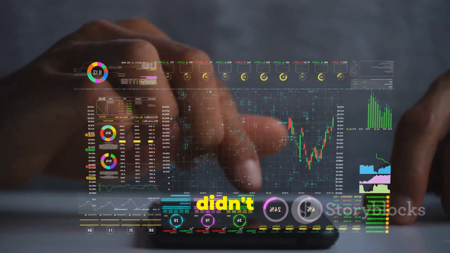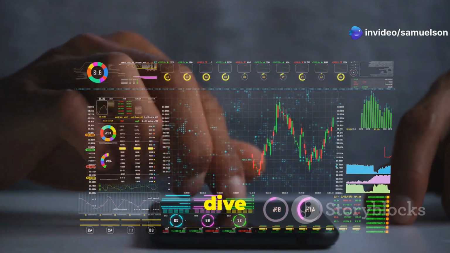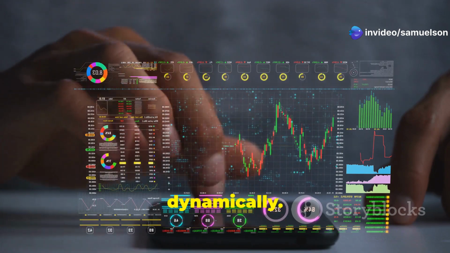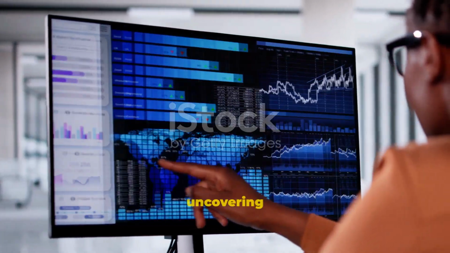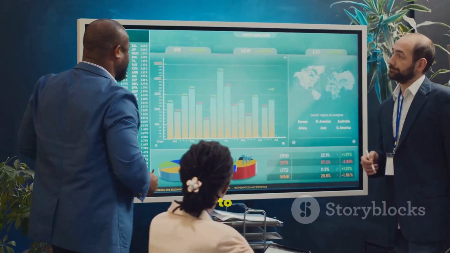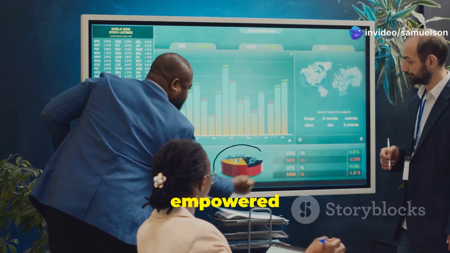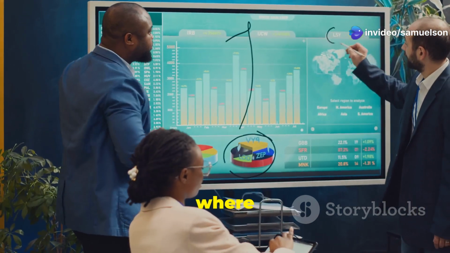But the story didn't end there. Tableau's interactive features invited users to dive deeper, exploring data dynamically. They could filter, sort, and drill down into data points, uncovering hidden patterns and gaining profound insights. The ability to create interactive dashboards empowered stakeholders to engage with data directly, fostering a culture where data-driven decisions thrived.